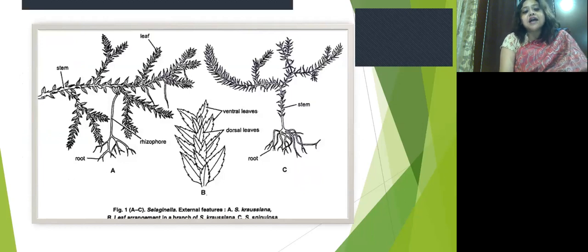This is the structure of the vegetative parts of Selaginella. Here is the stem, and these are the leaves, and there are two types of leaves, the dorsal leaf and the ventral leaf. From the stem, the rhizophore develops, which is a branchless structure from which roots develop.